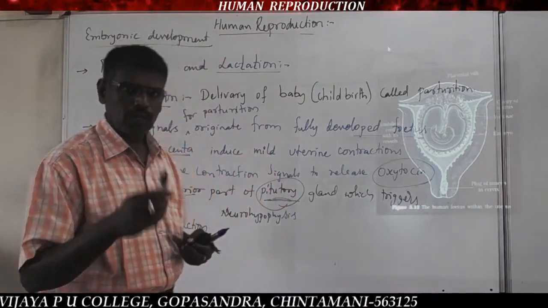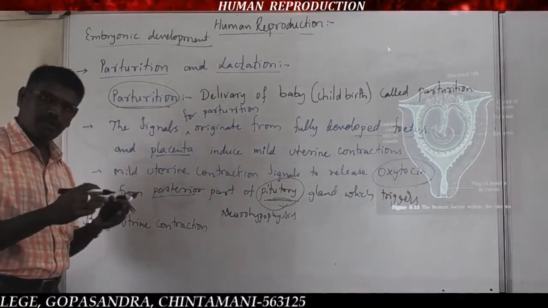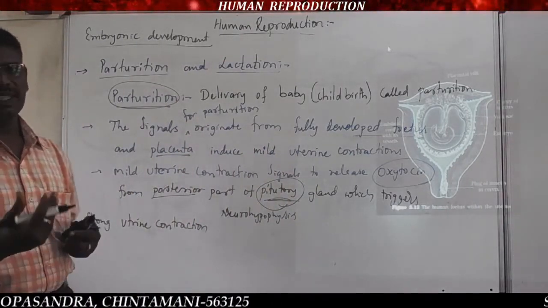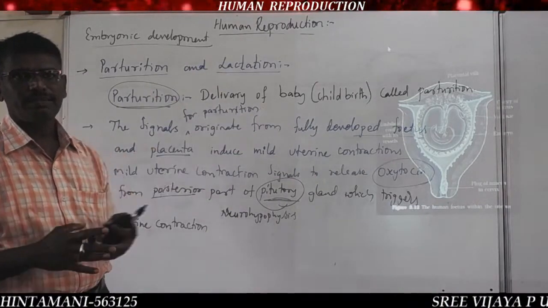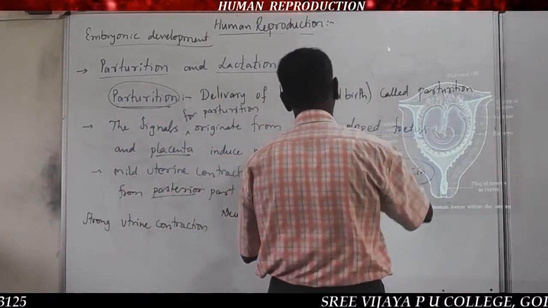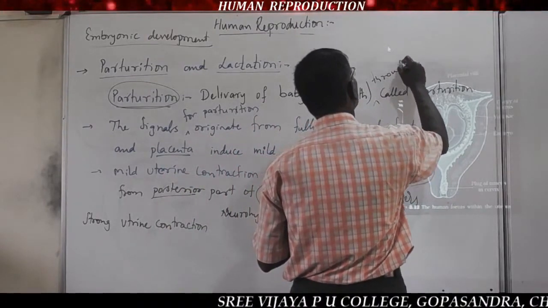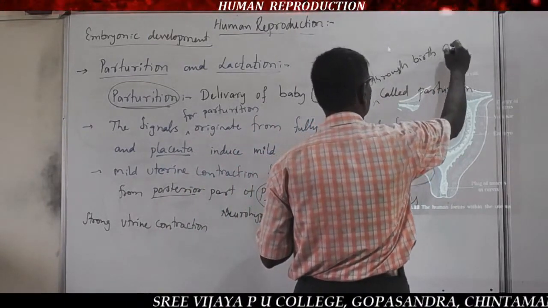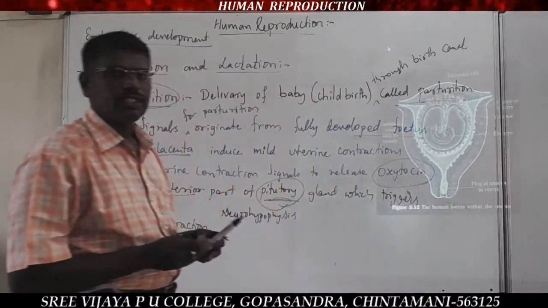These strong contractions lead to parturition, the expulsion or delivery of the baby through the birth canal. That is what we call parturition.